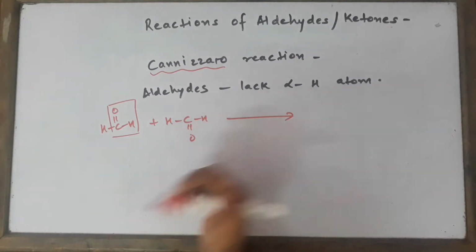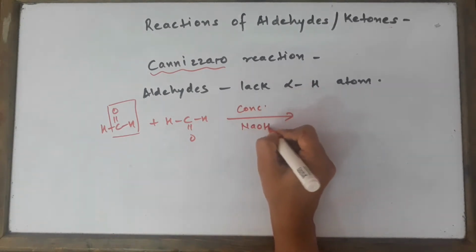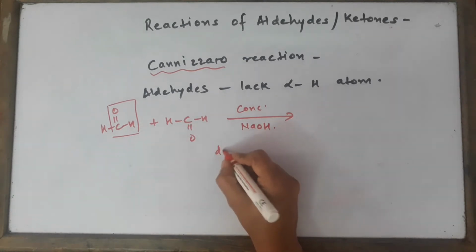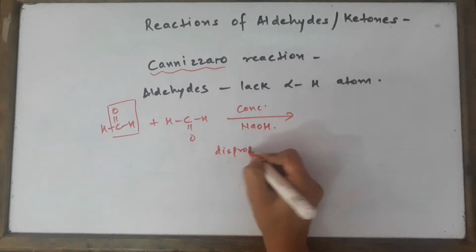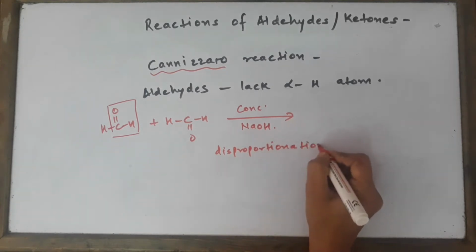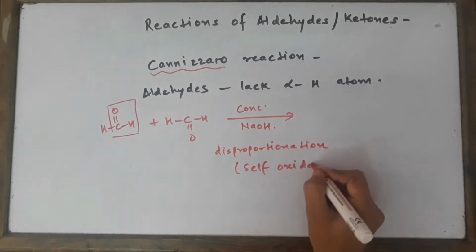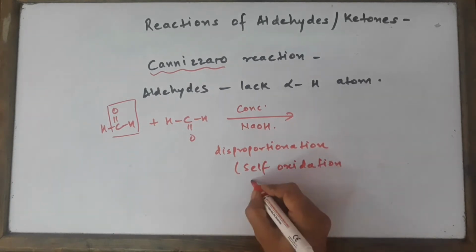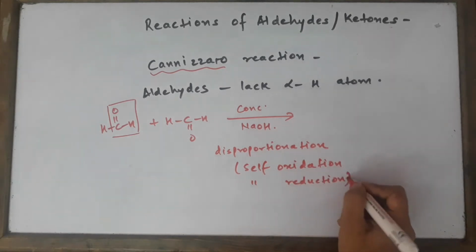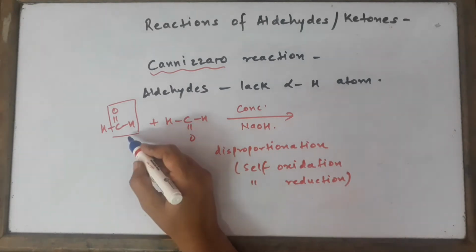So this compound can undergo reaction with itself in the presence of concentrated NaOH, and it basically undergoes a disproportionation reaction. We all are aware of this word disproportionation, which means self oxidation reduction. We all are aware of this term from 11th class itself. So they are going to undergo self oxidation reduction, and one of the